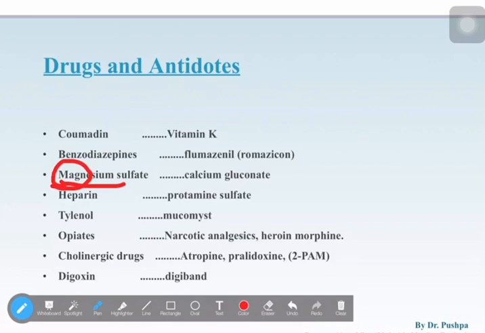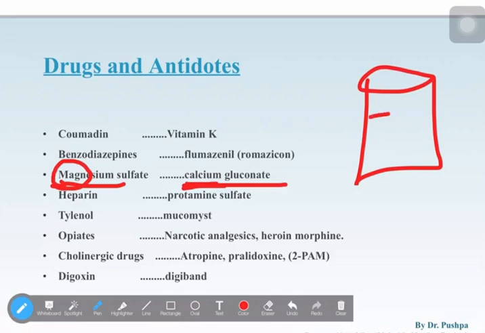If we don't like it, our mom used to relate some story: if you want to become a magician, so smart like a magician, you should have milk. Milk I'm calling calcium, and in the calcium she will add some sugar, that is gluconate. So the antidote of magnesium sulfate, the magician's antidote, is calcium gluconate, milk. Okay, milk is calcium gluconate.